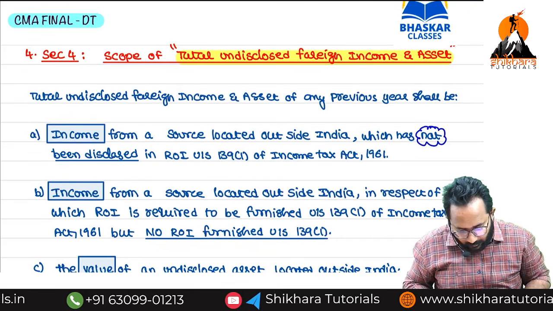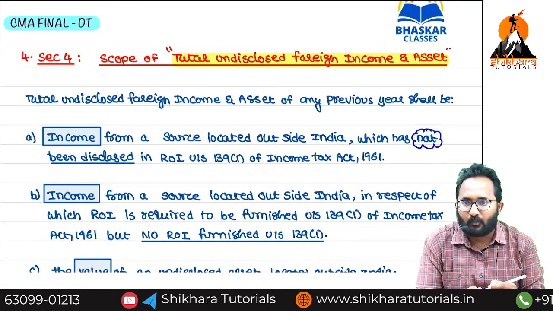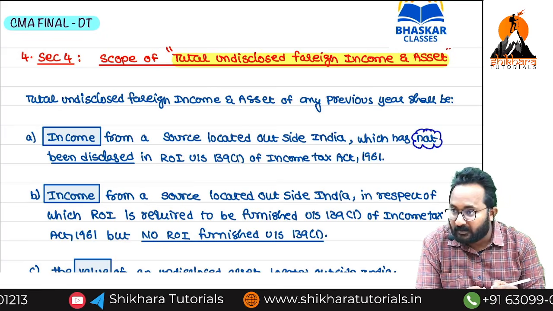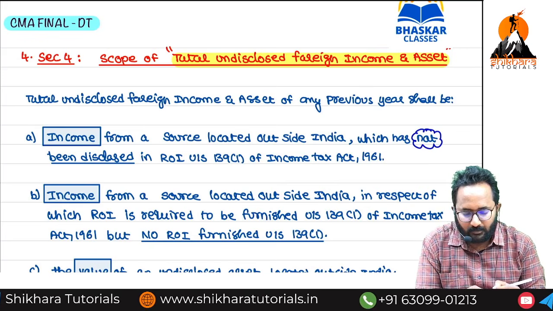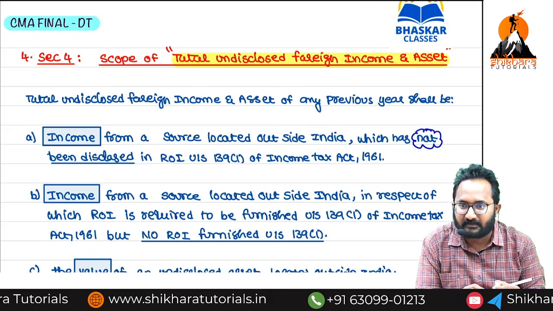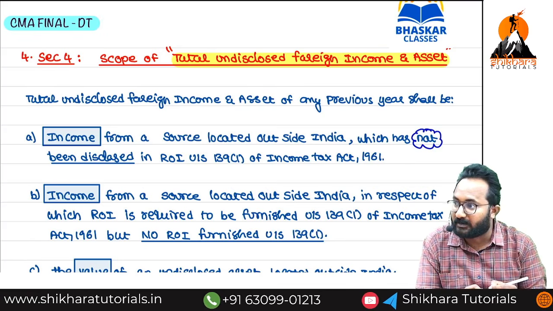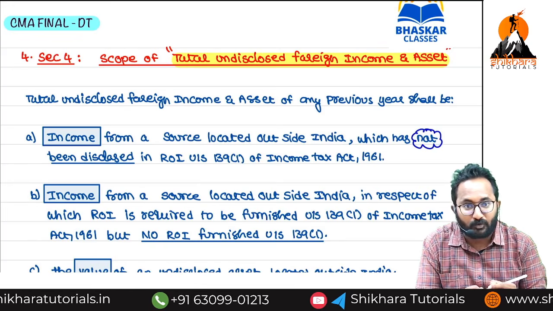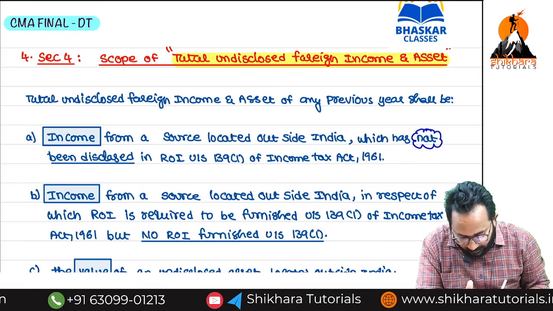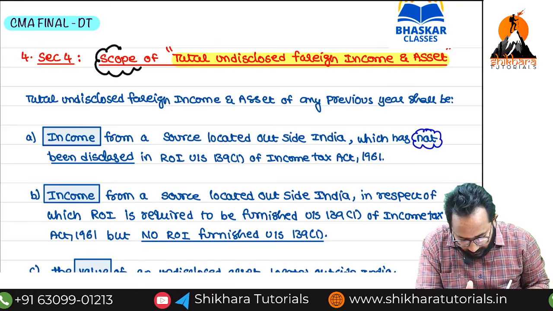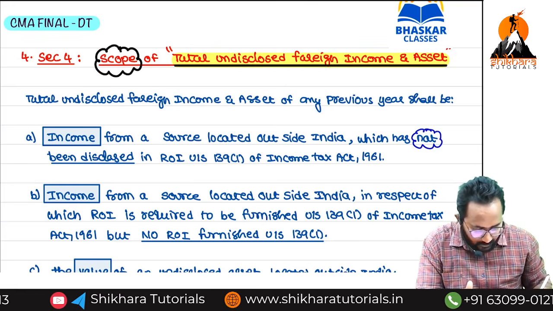Any idea about the scope? Scope means what amount is included in these undisclosed foreign income and assets. In Intermediate also, in the residential status chapter, you calculated the scope of total income. For a resident and ordinary resident, global income is taxable. For a non-resident, only Indian income is taxable. Like that here also, what amount is included in the total undisclosed foreign income and assets? Shall we discuss? Yes.